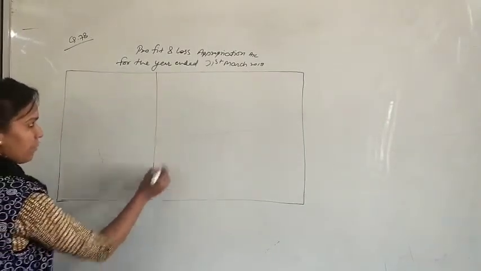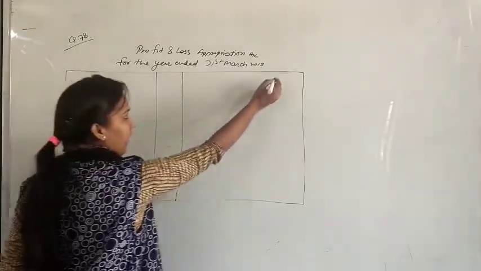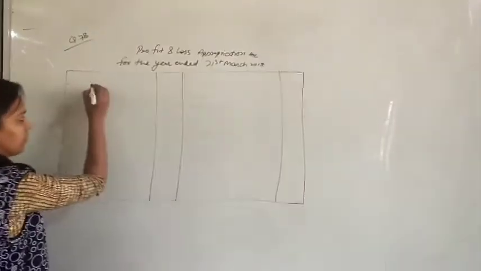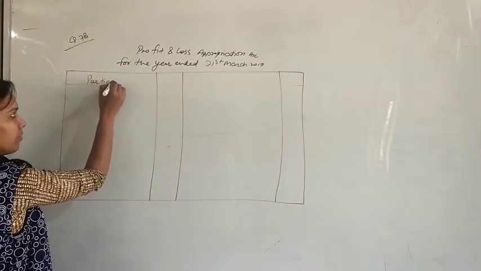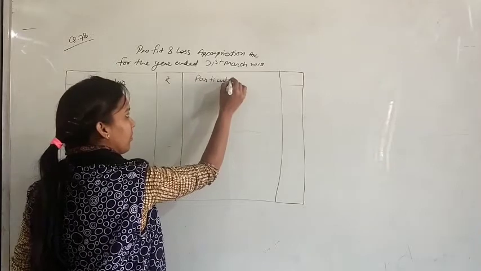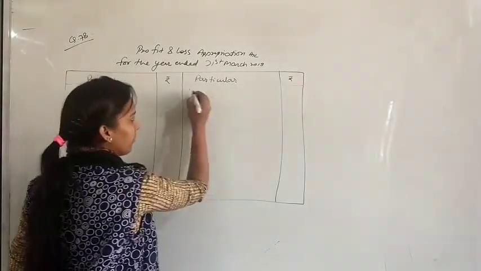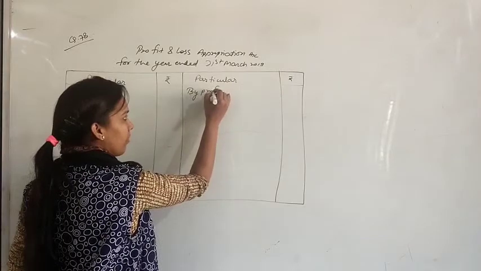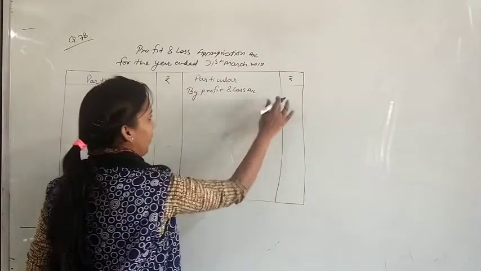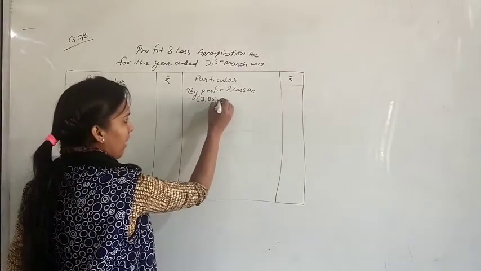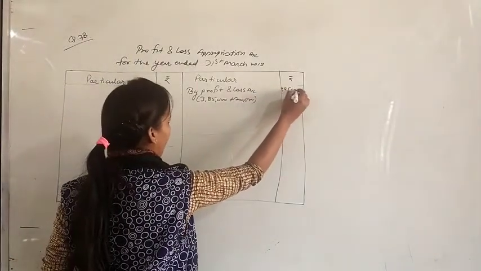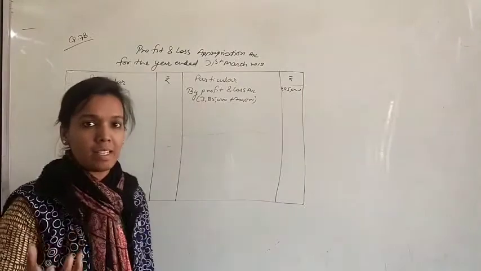So first of all, write the profit. 3,85,000 is after charging our salary. By profit and loss account, 3,85,000. And we will add 20,000 rupees our salary. So total profit is 4,05,000.